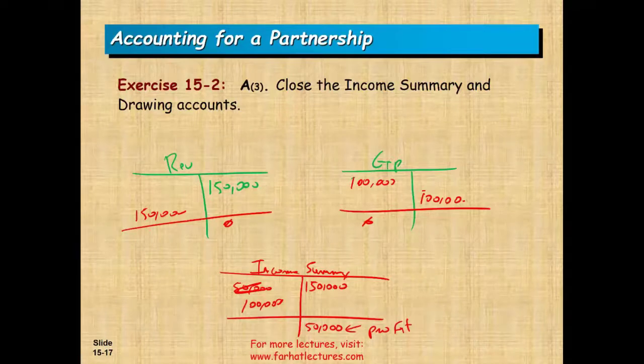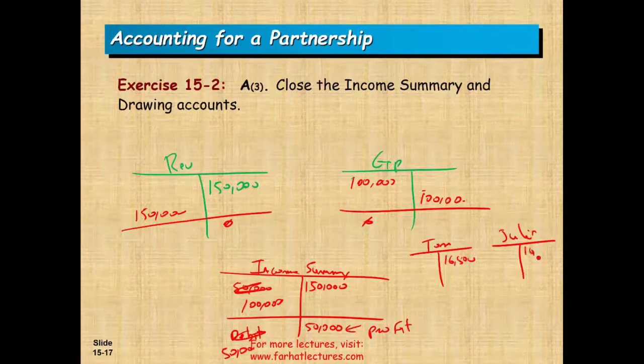Now, how do you close the profit? So how do you distribute the profit to the partners? What's going to happen is you will debit income summary, and you credit Tom, and you credit Julie. So simply put, you're going to debit this account 50,000, of which 33,500 goes to Tom, and 16,500 goes to Julie. So we have 50,000 in income summary, you debit income summary, and you credit the capital accounts.